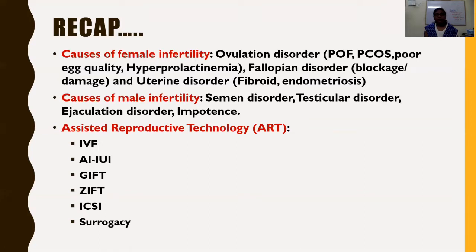Surrogacy means a woman who provides her womb, who bears and develops a fertilized ovum of another woman who is intended to have a child but is infertile. After giving birth to the baby, she hands over the baby to the intended person or the couple with parental rights.